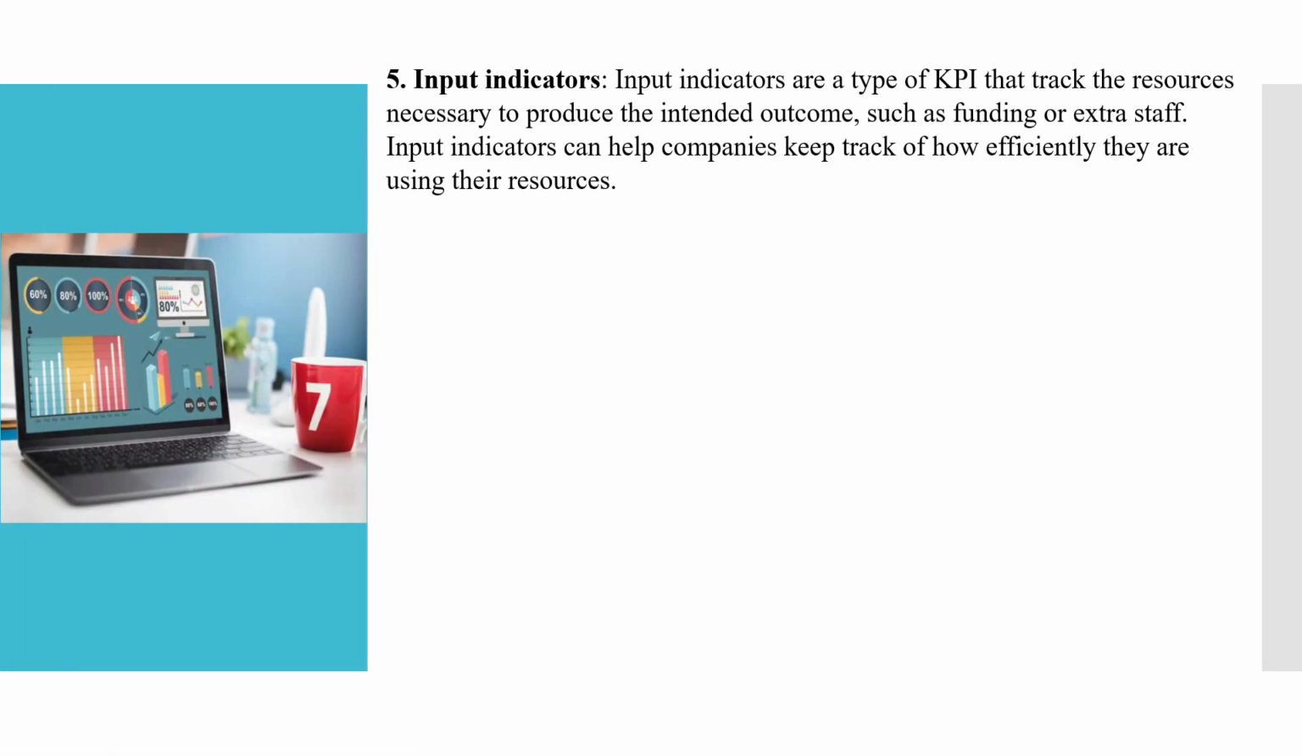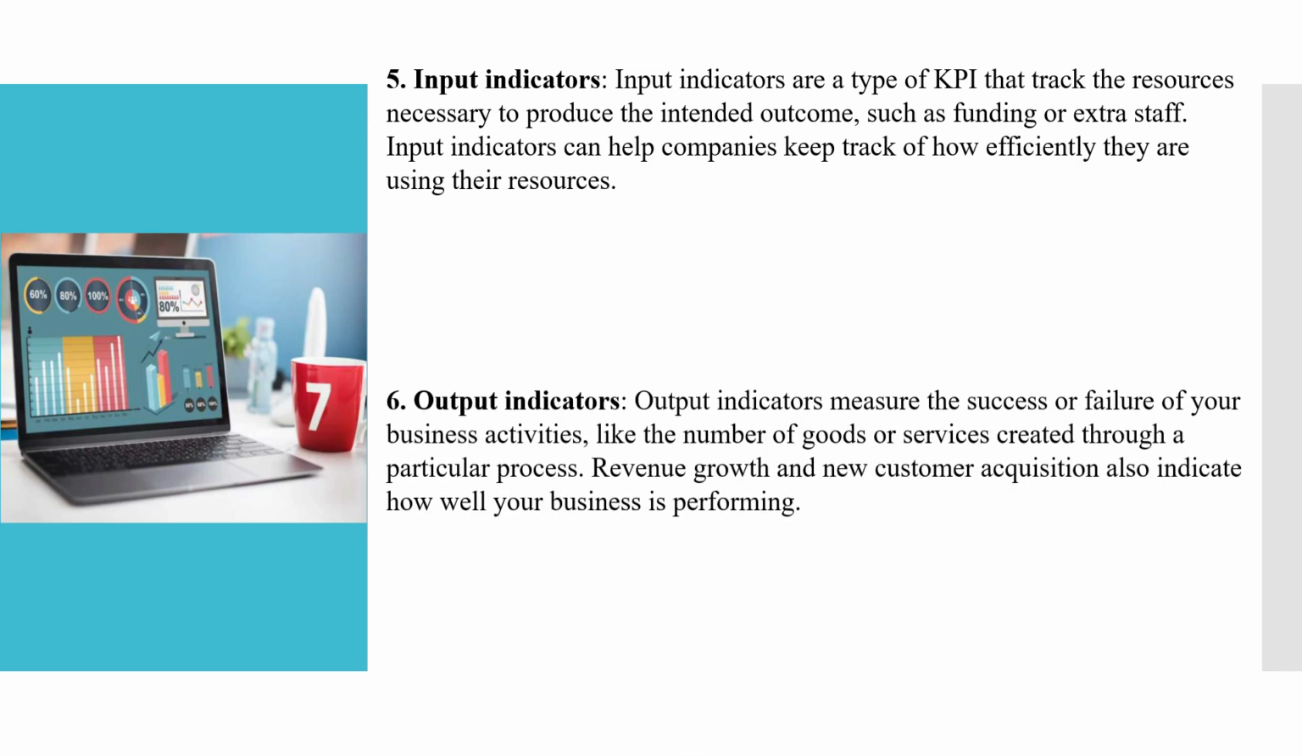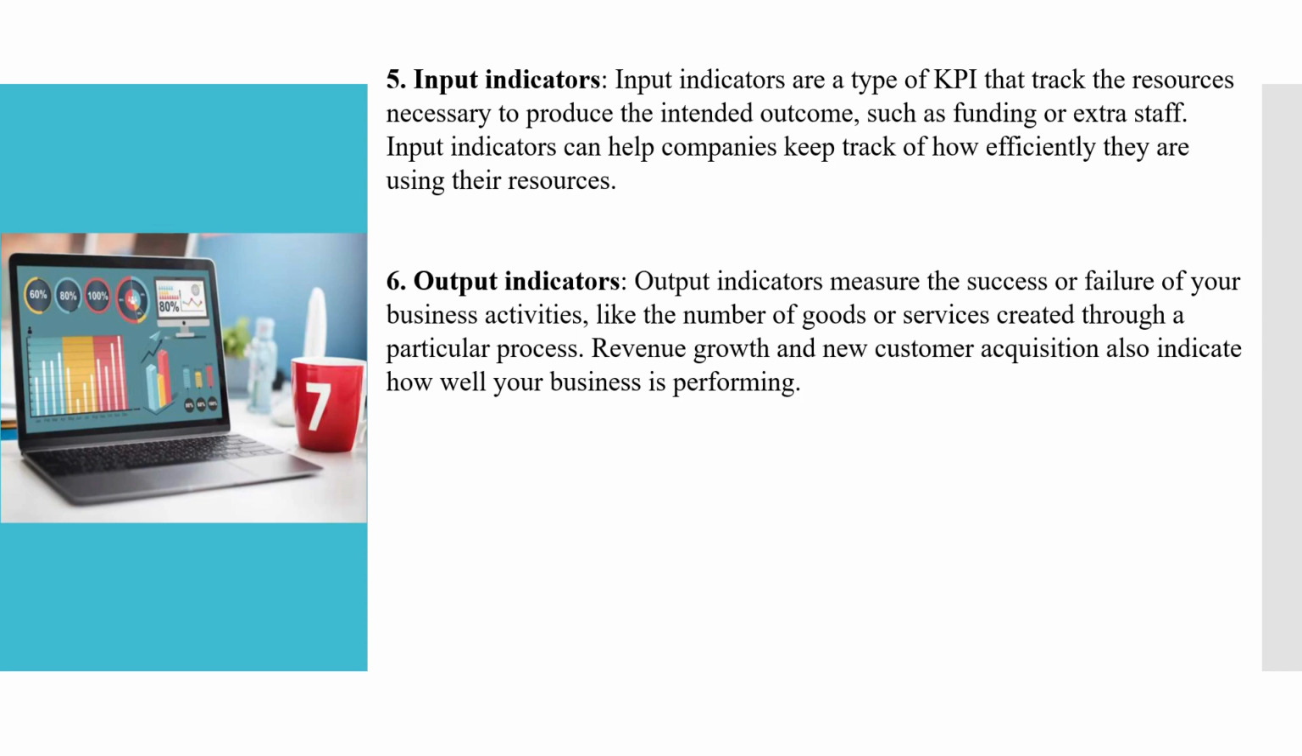Next is input indicators. Input indicators help to identify whether the inputs we are giving are sufficient or not sufficient, and how efficiently resources are being utilized. Output indicators, what are they? Whatever input indicators we are giving, input KPIs we are setting, are we getting a proper output from them, how useful and how fruitful an output is it giving.